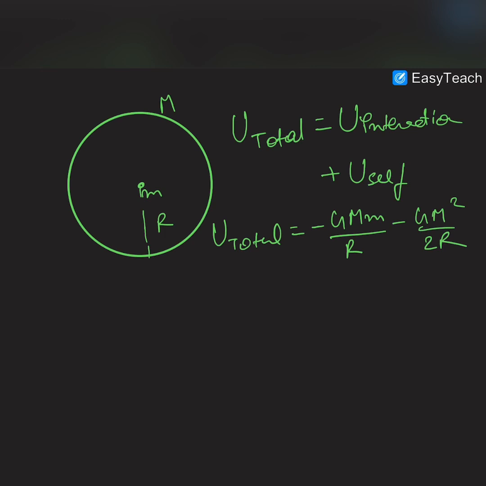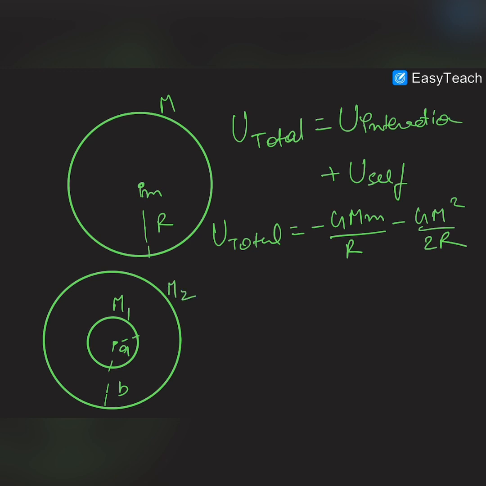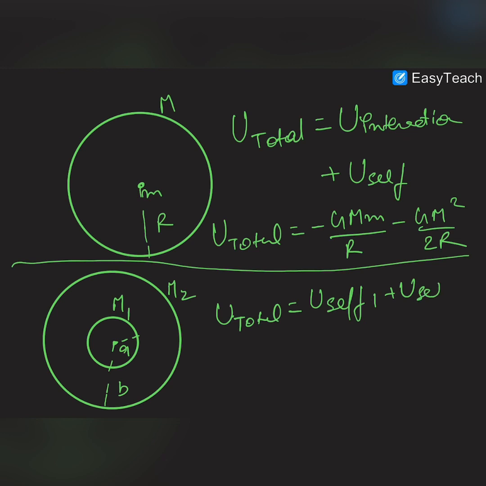And if in some problem you are seeing two concentric spherical shells like that, its radius is a and its radius is b, its mass is m1 and its mass is m2, so U total in this case would be equal to U self 1 plus U self 2 plus U interaction.